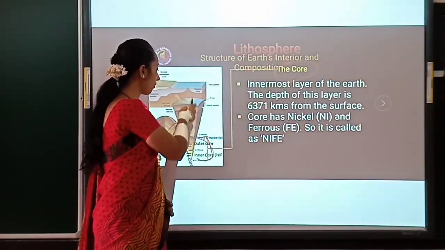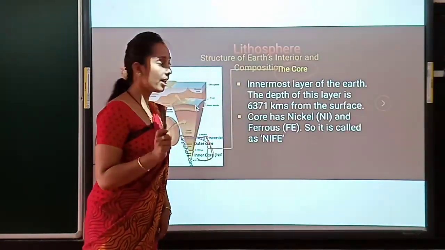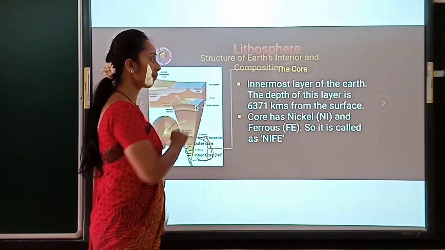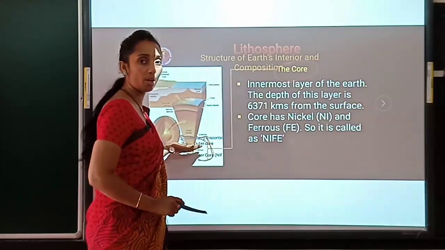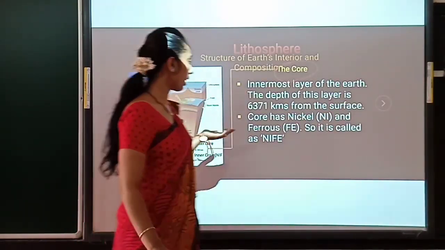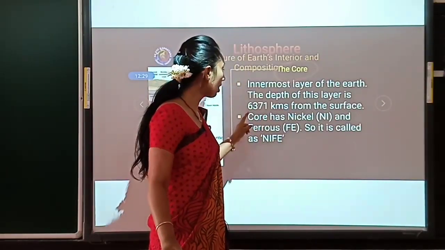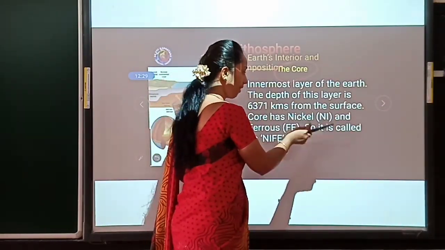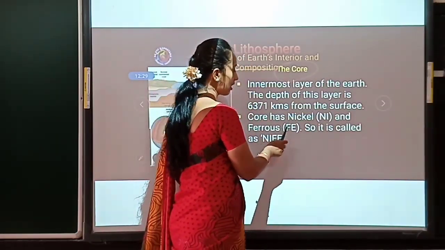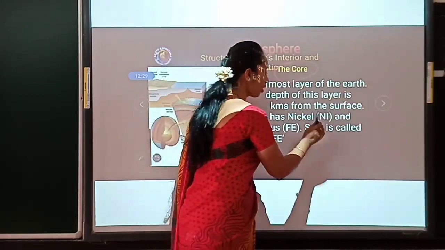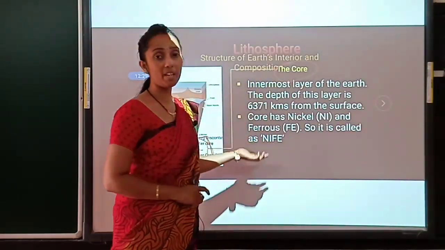2,900 from the surface, that was the mantle, and 6,371 from the surface to the end, that was the core. That was the last layer of the earth. Clear? Then what are the minerals which consist in the core? The core has nickel, which is Ni, and ferrous, which is Fe. So it is called NiFe.